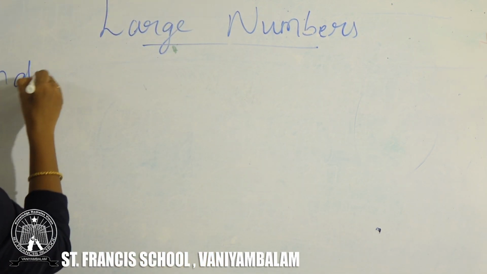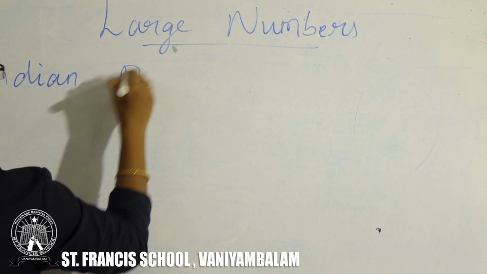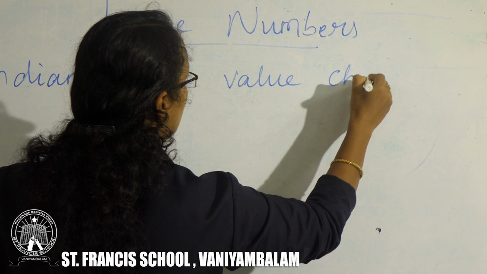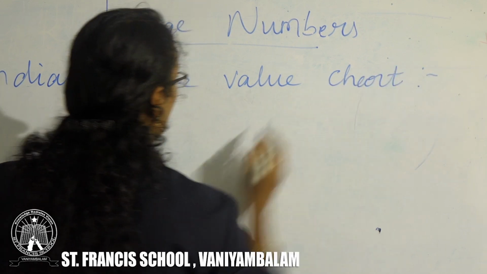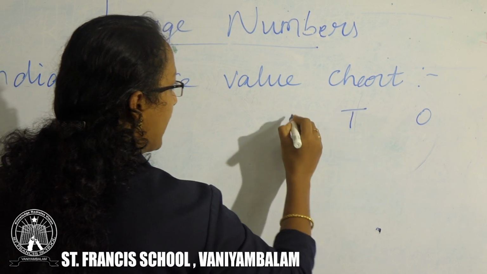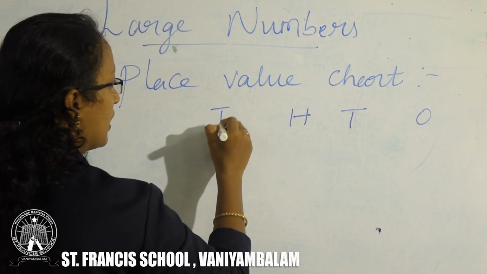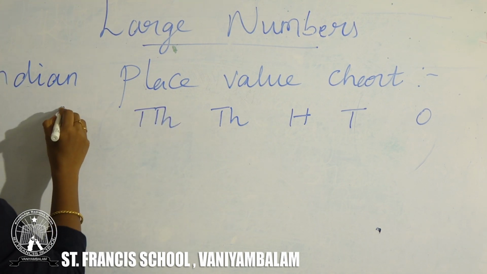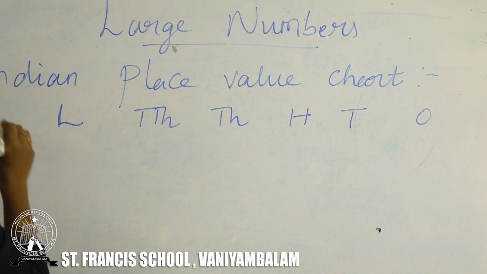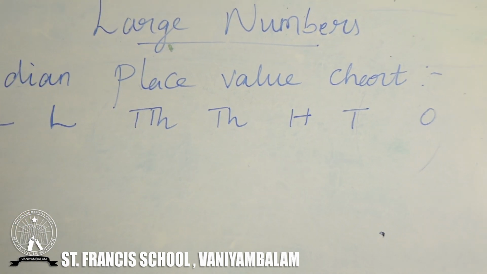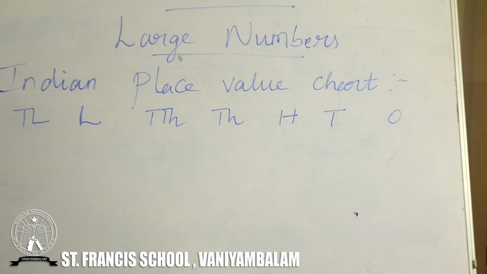Indian place value chart. It starts from ones place: ones, tens, hundreds, thousands, 10,000s, next lakhs, 10 lakhs, crores, 10 crores, right?